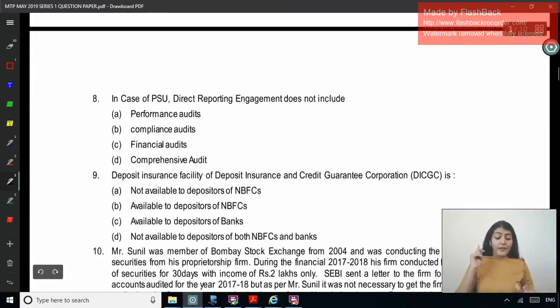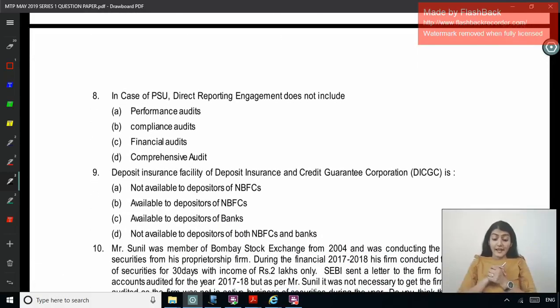In case of public sector undertaking, direct reporting engagement does not include, right? If you look at that heading in the chapter of PSUs, which talks about the basic elements of PSU audit, there are 3 parties: the auditor, the responsible party and the intended users. Then you have the subject matter, the criteria and the subject matter information, and the types of engagement, whether it is an attestation engagement or a direct reporting engagement. So direct reporting engagement does not include: performance audit, compliance audit, financial audit, or comprehensive audit?